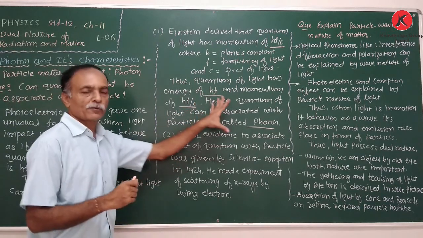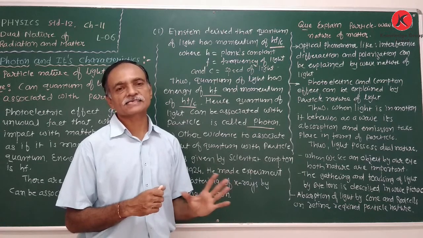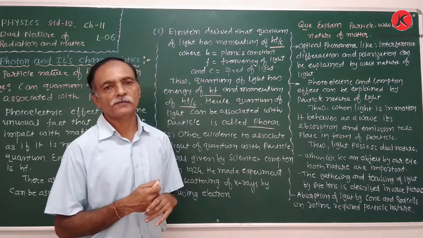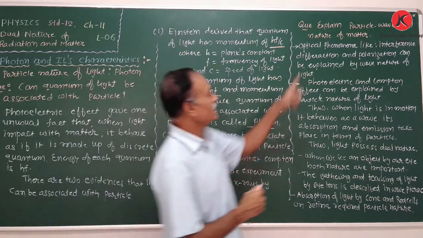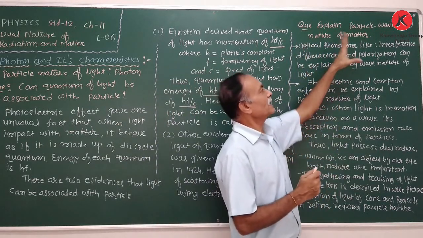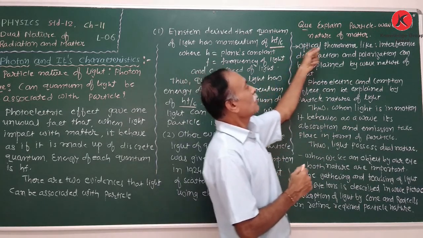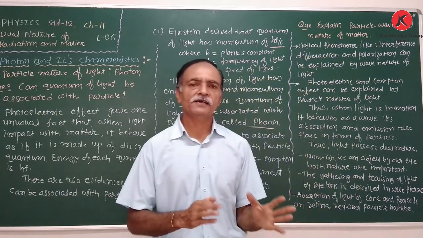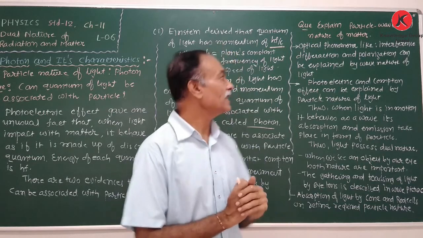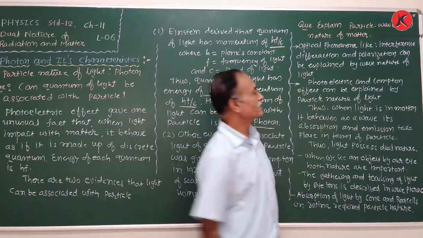So these two effects, the photoelectric effect and the quantum effect, represent the particle nature of light. After that, the dual nature of light explains the particle and wave dual nature of matter. Optical phenomena such as interference, diffraction and polarization can be explained by the wave nature of light.